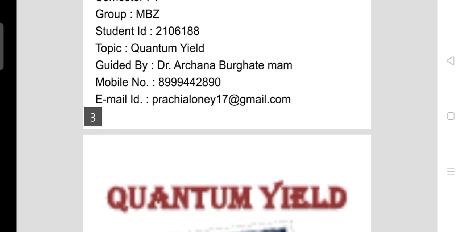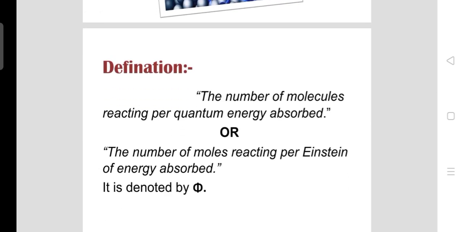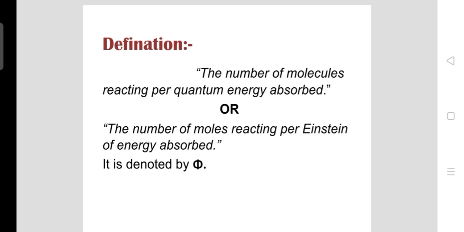Let's begin. Now, what do you mean by the quantum yield? How can you define the quantum yield? Quantum yield is nothing but the number of molecules reacting per quanta of energy absorbed. What do you mean by quantum? Quantum is nothing but the amount of energy absorbed. Or we have another definition for the quantum yield: the number of moles reacting per Einstein of energy absorbed. The quantum yield is denoted by phi.